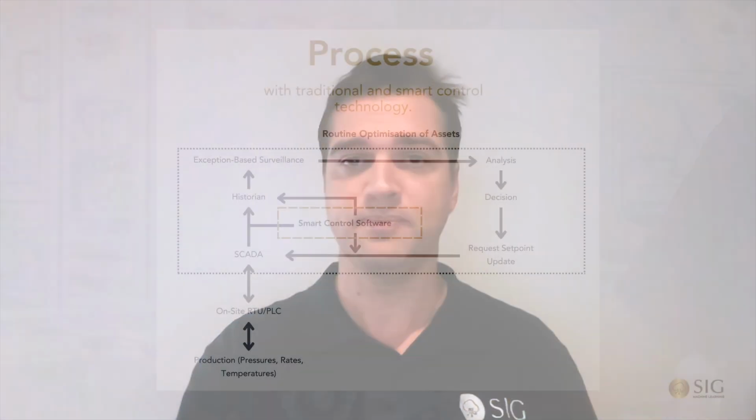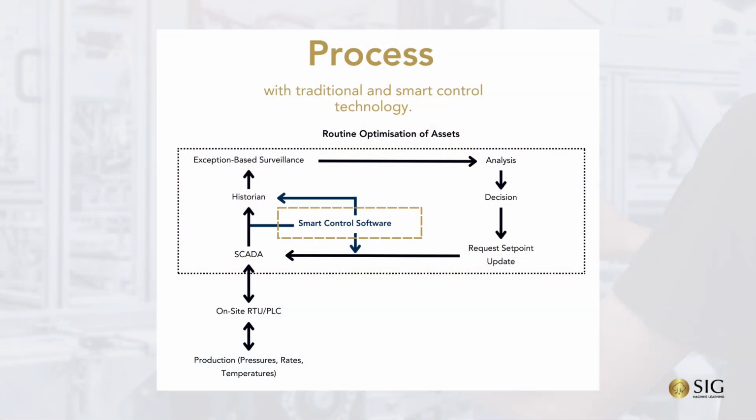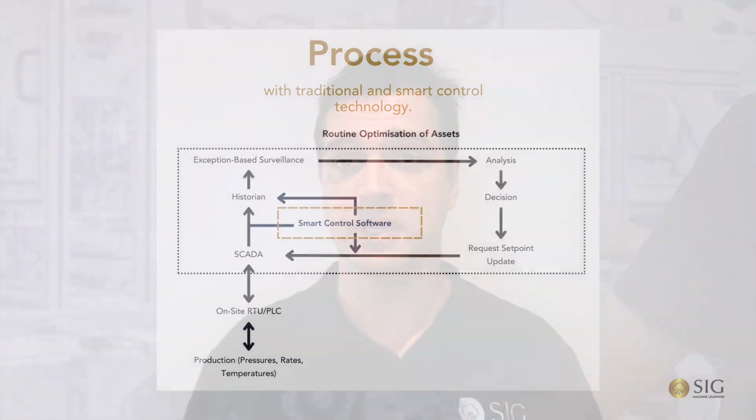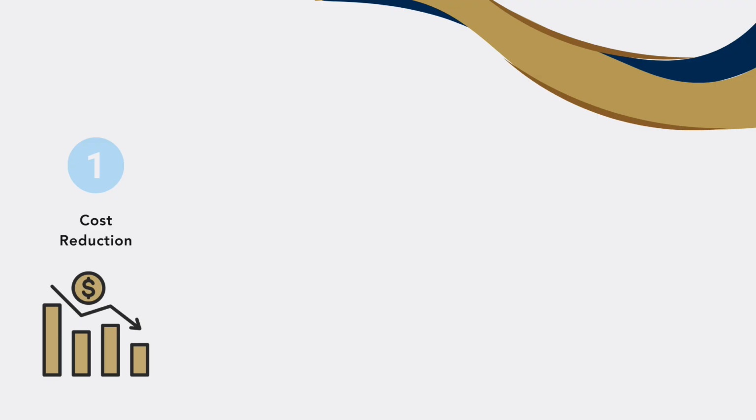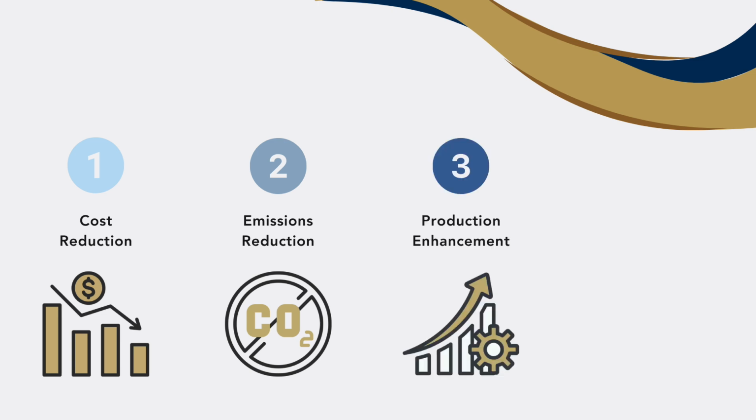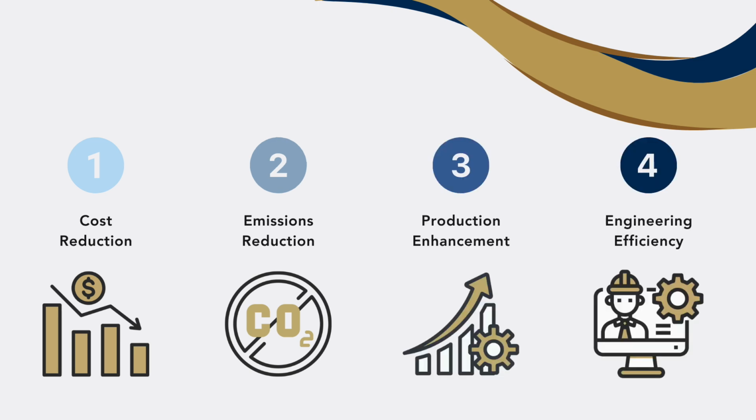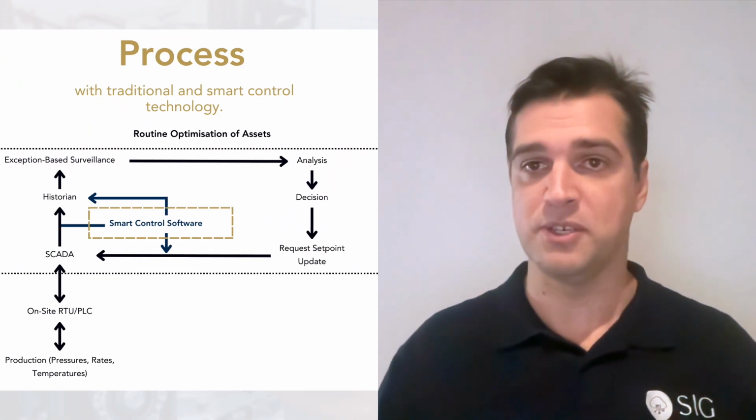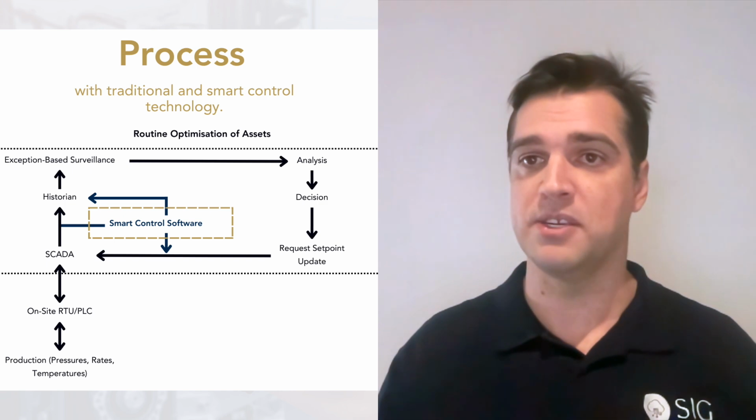But how? So the how is best explained by looking at the following process. Picture yourself as an operator or an engineer that needs to change a setting in your control system to achieve one of your organization's objectives. An objective like reducing costs, reducing emissions, enhancing production, or improving your engineering efficiency. Let's follow the flow of information which leads to the routine optimization of an industrial asset.